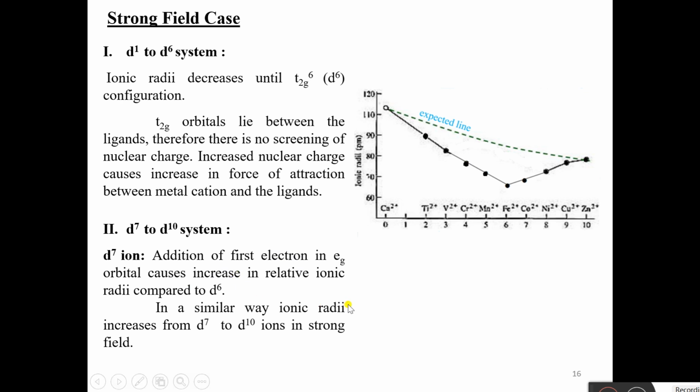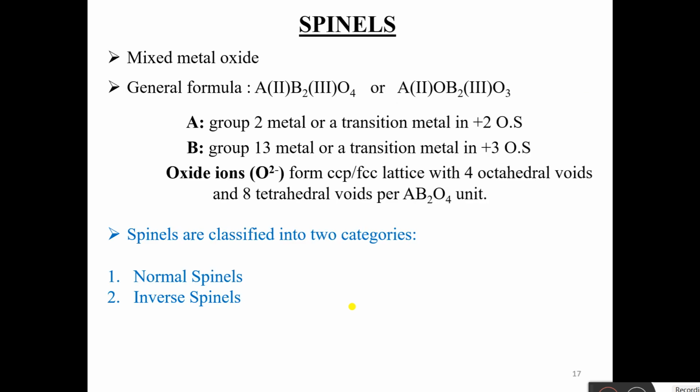Okay. I hope these three points, hydration enthalpy, lattice energy, and ionic radii, are very clear to you. In all these three cases, apart from the theoretically calculated hydration enthalpy, lattice energy, and ionic radii, we have to add the CFSE and see the effect of CFSE on the particular property. Okay. Now let us see spinels.